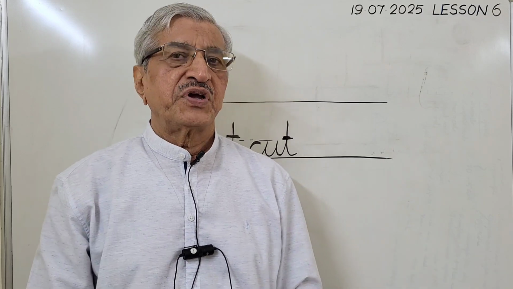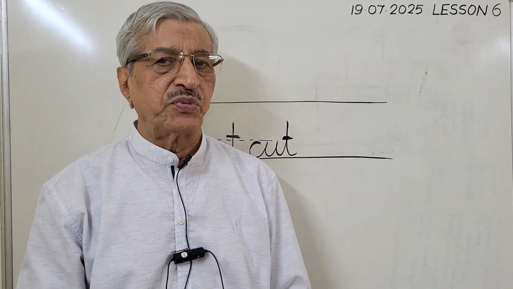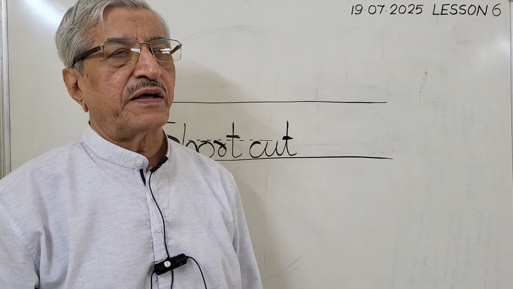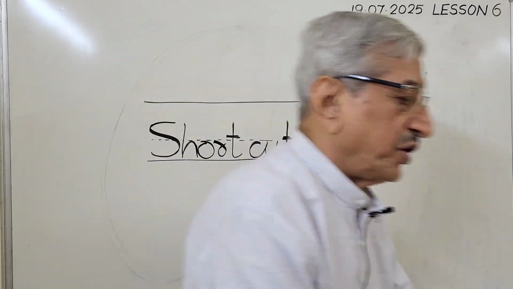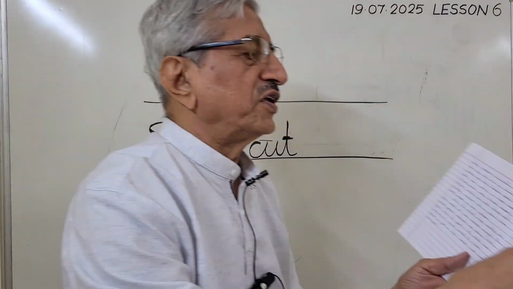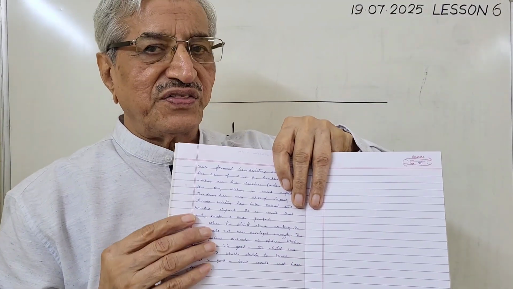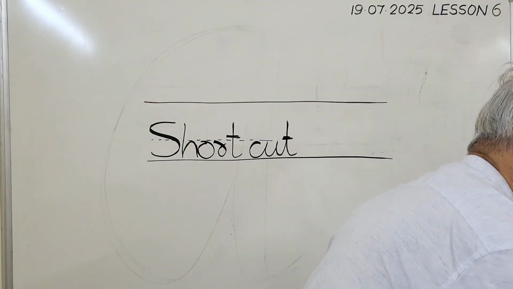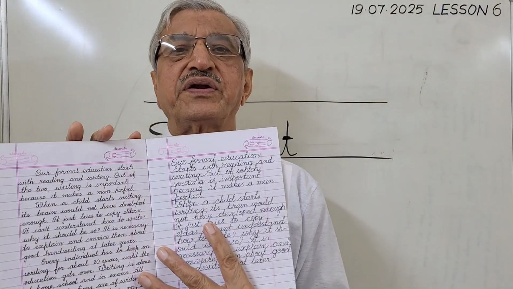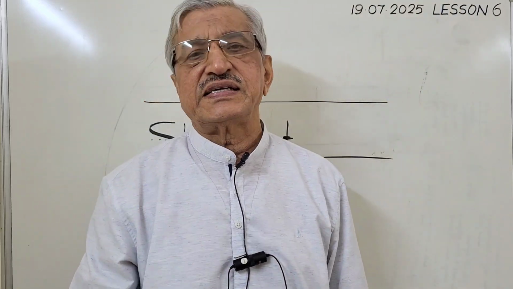So today, when you write 5 lines for good handwriting in any notebook, keep this in mind. Let your size be one third. If your handwriting is still very small, look at this. This is microscopic letters. You need a lens to read this. This is very small. It should not be so small, or it should not be so big. Both they don't look good. You follow the right side.